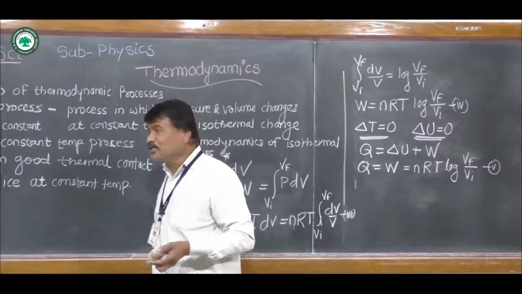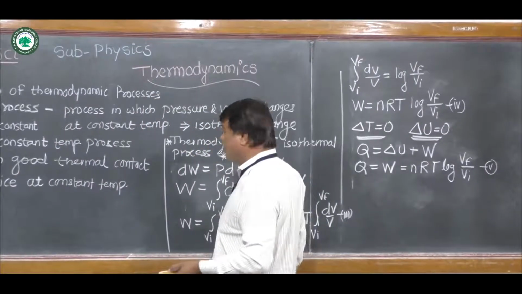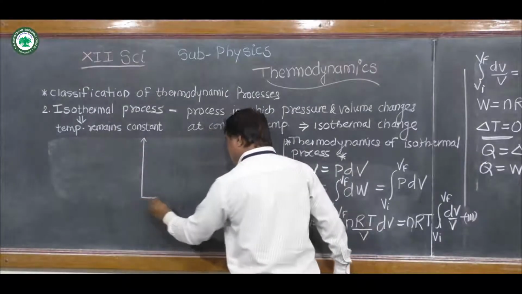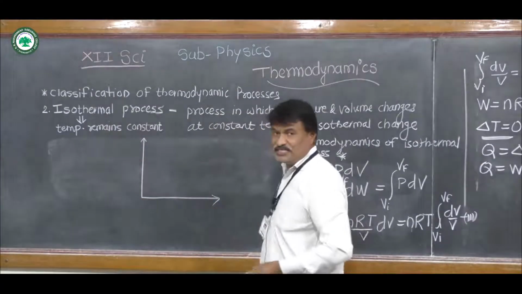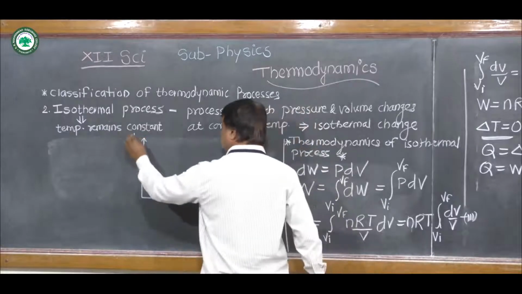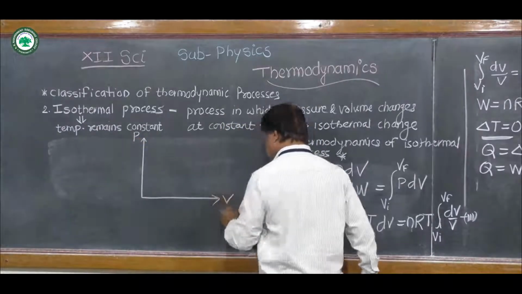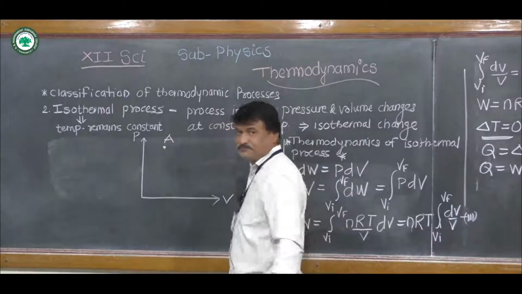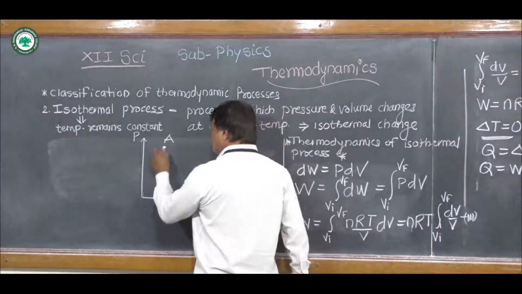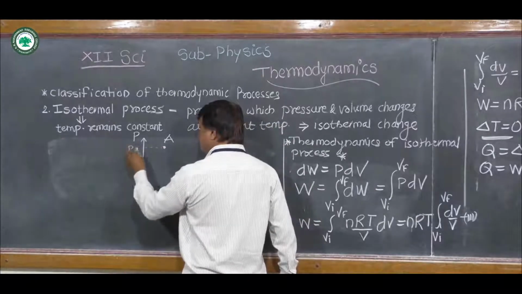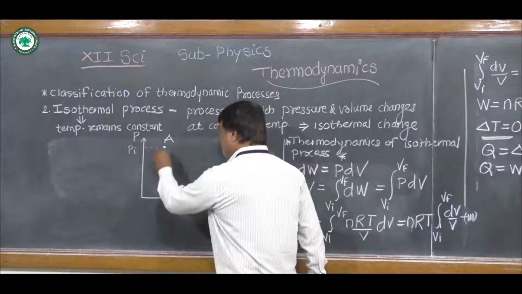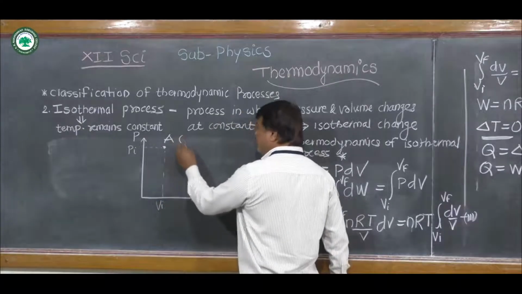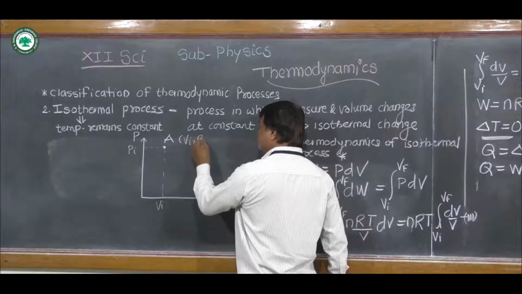Now, under the isothermal process, we have to draw the PV diagram. If we consider the initial state, which is shown by A, its coordinates are Vi and Pi, because Pi is the initial pressure and Vi is the initial volume.